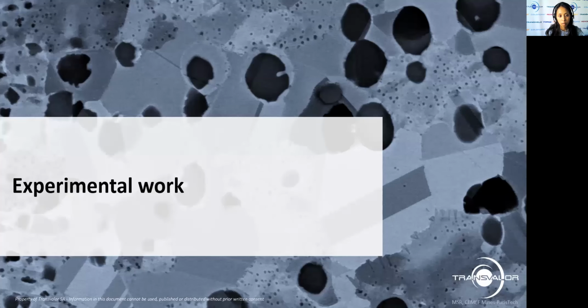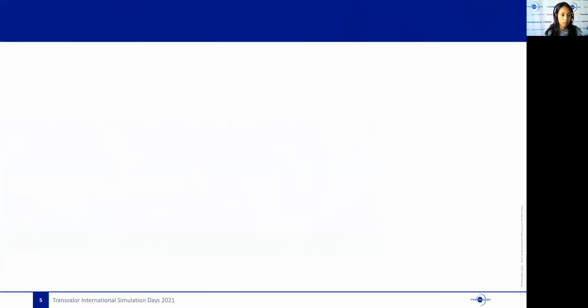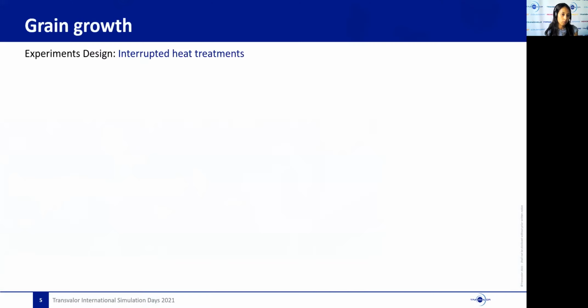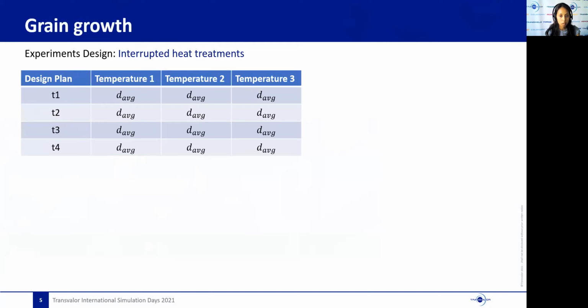So the first stage in studying microstructural evolution is the experimental work. This step is primordial to better understand the behavior of any material. First of all, in order to understand the mechanisms of grain growth, microstructure evolutions need to be analyzed through several interrupted heat treatments and microscopic observation.